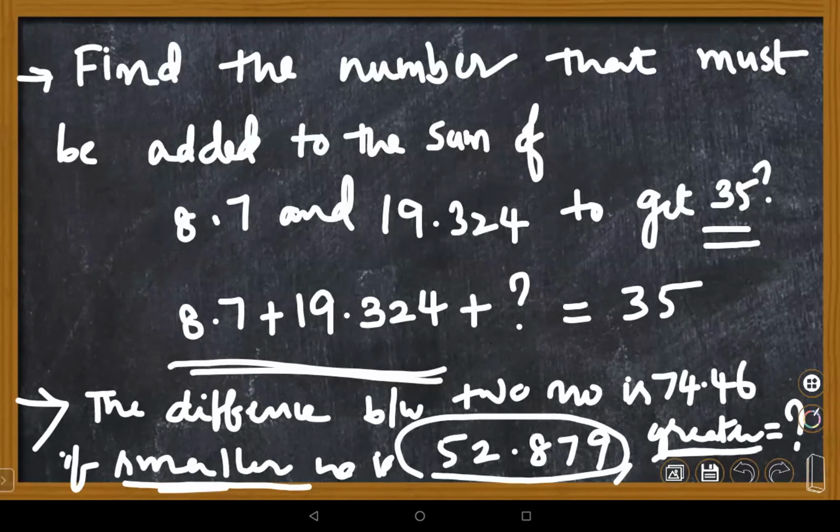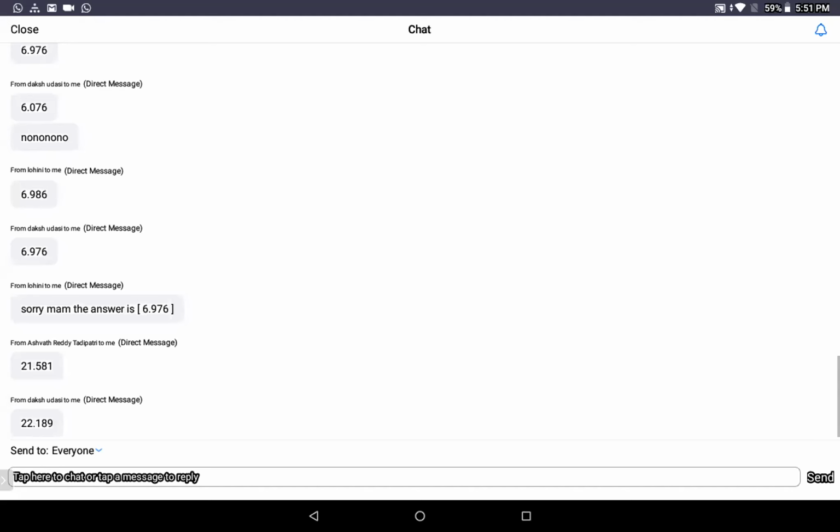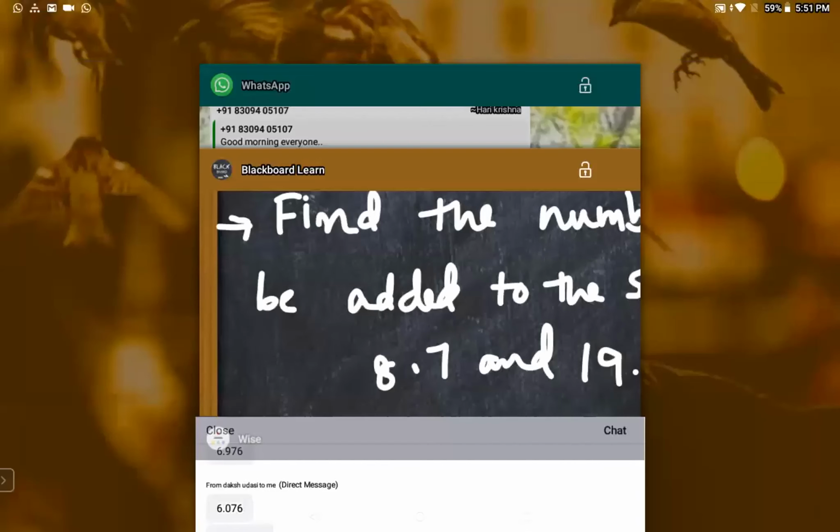So what should you do? Ma'am, I have given that answer. Is it correct? Ma'am, we need to subtract 52.879 from 74.460. No, that's also the same mistake. So sorry. Ma'am, we need to subtract 74. Sorry, no, you need to add. You need to add to get that number.